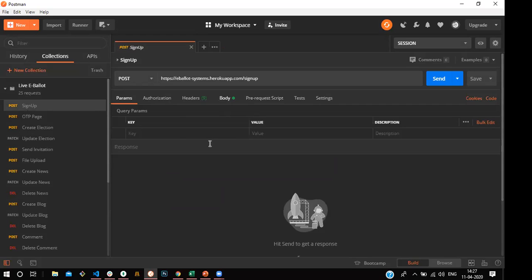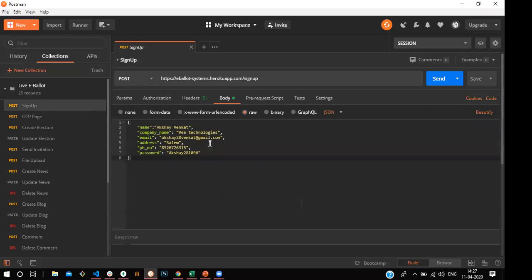You can see these are the mandatory details to give for a sign up, for example the name and the company name. The company name can be used for organizations like an academy or school. And then the email, address, phone number and the password. These are the mandatory information to store in the database.